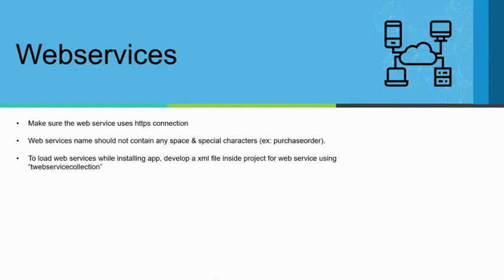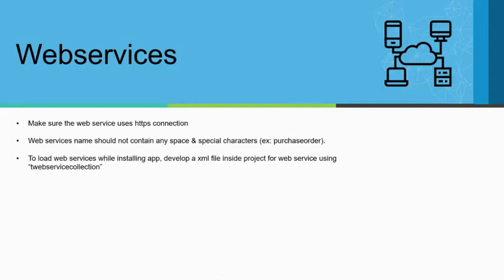For loading web services, you need to extract all your web services from your respective web service page, create a web service collection as an XML file, and add it into your app file. That way, whenever the app gets published into AppSource or into the respective Business Central tenant, your web service will get published automatically.